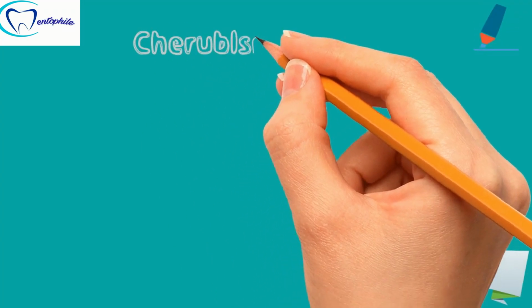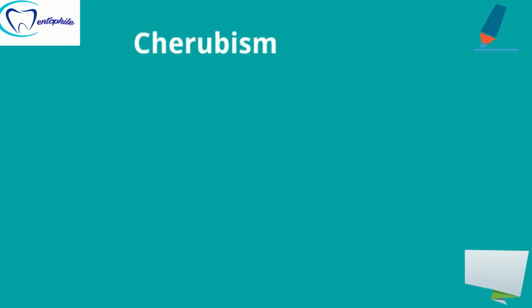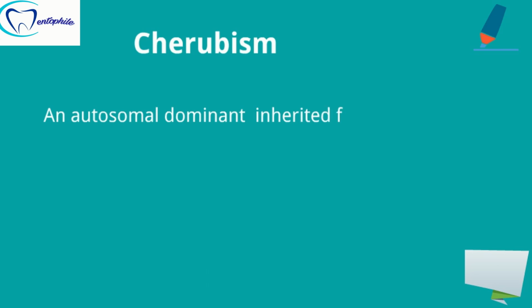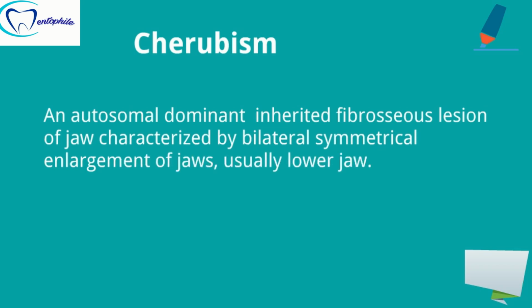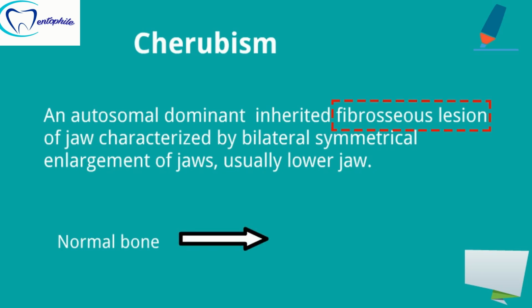So what is cherubism? Cherubism is an autosomal dominant inherited fibro-osseous lesion of the jaw, which is characterized by bilaterally symmetrical enlargement of the jaw, usually the lower jaw. Cherubism is a fibro-osseous lesion. It means here the normal bone is replaced by a large amount of abnormal fibrous tissue.